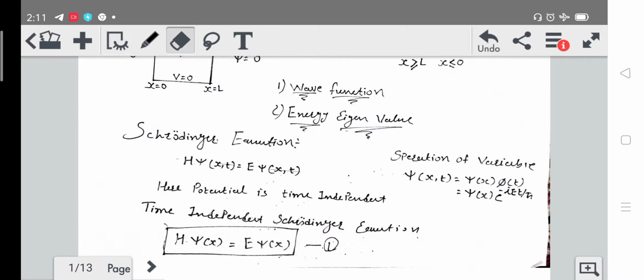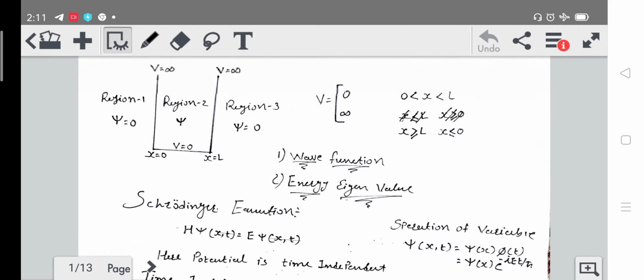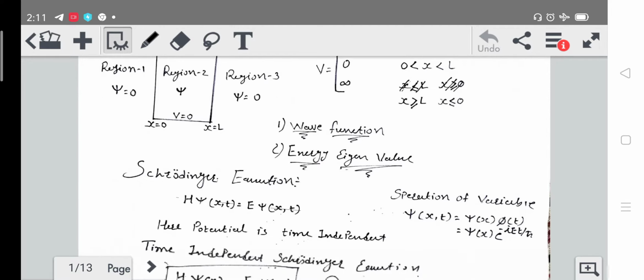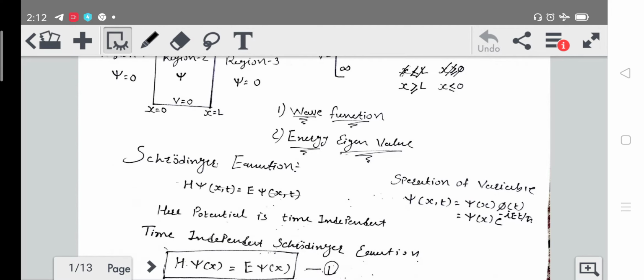So here we have the Schrodinger equation, which is H psi is equal to E psi, where psi is a function of x coordinate and time t. Okay, but if you see the potential, you can see that the potential is time independent, so we don't need the function which depends on time here. So we will use here the separation of variables method.